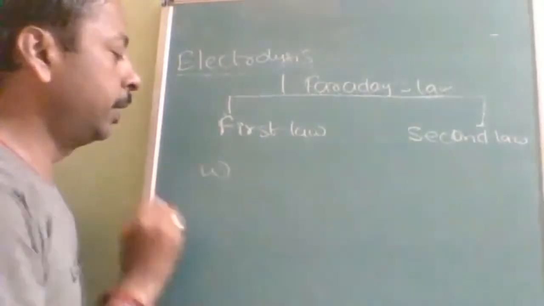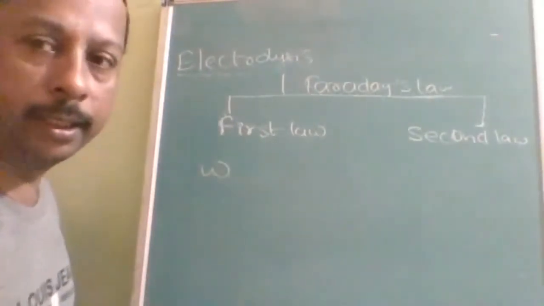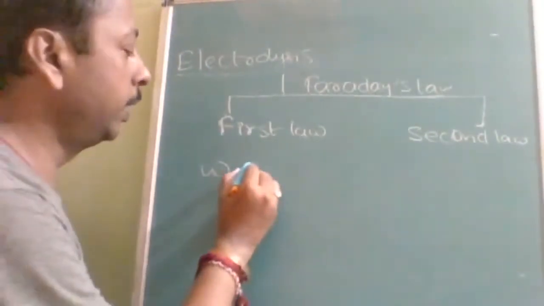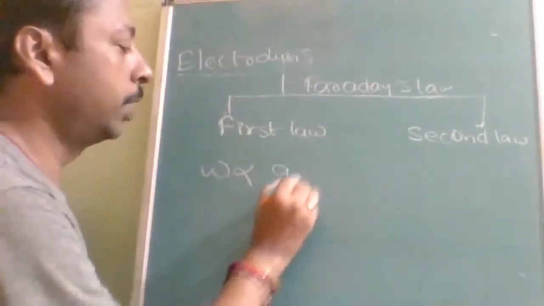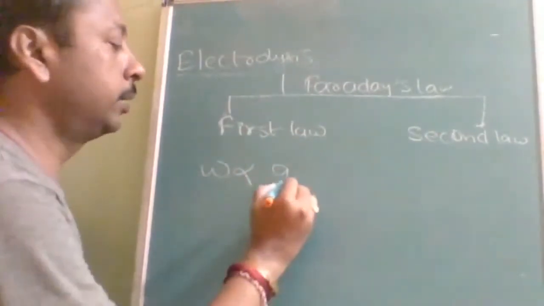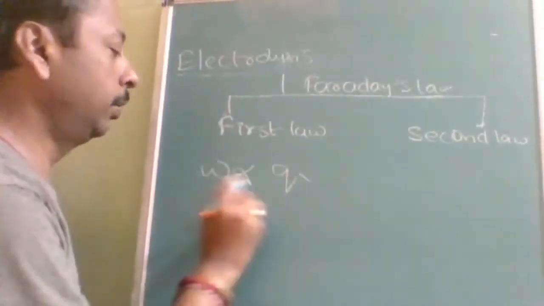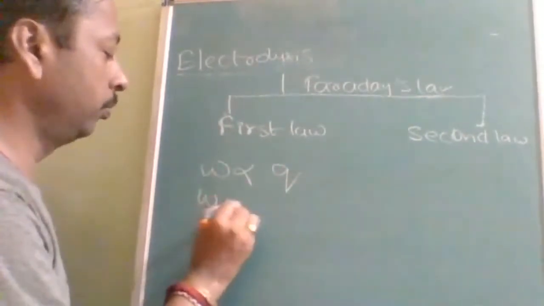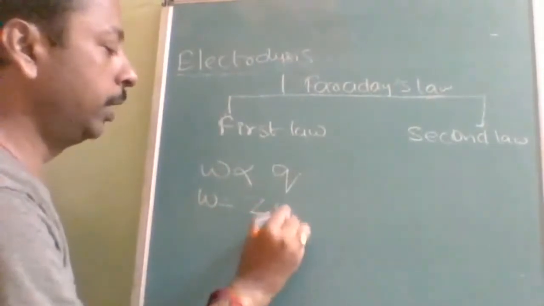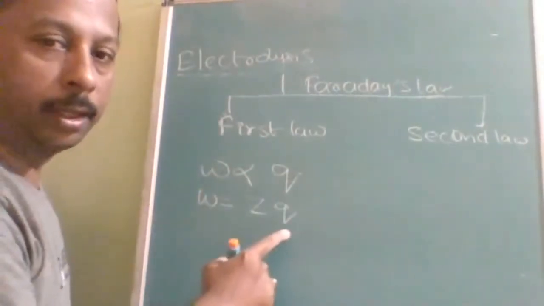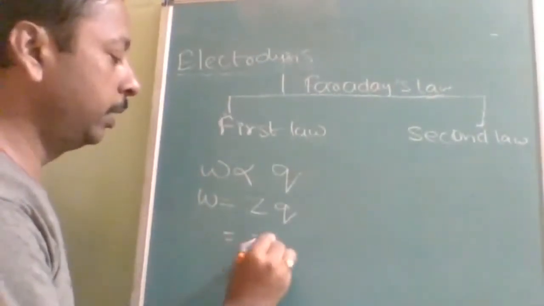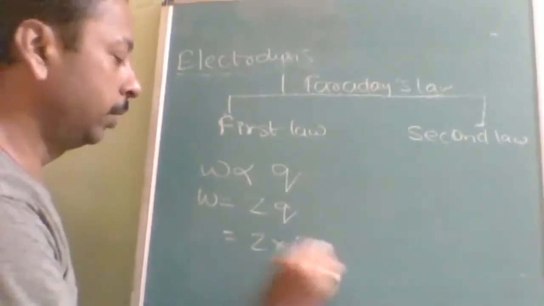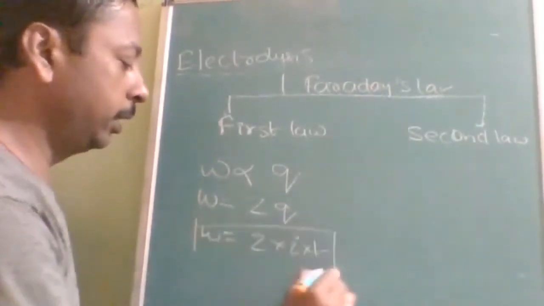Mass of the substance collected or liberated at any electrode is directly proportional to charge. W is directly proportional to Q. So W is equal to Z into Q, and Q can be written as I into T. So what is the Z here?